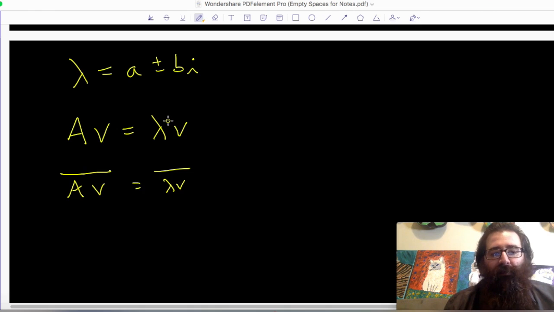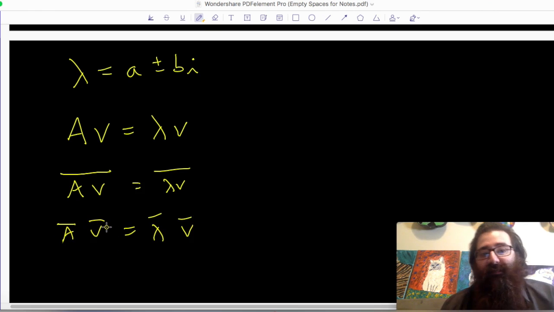If these two things are equal, then their complex conjugates should be equal. And what we can say further is that the complex conjugate of a product is equal to the complex conjugates of the factors multiplied. So we could say this is A bar times V bar equals lambda bar times V bar. And furthermore, since A is a real matrix, the matrices that we looked at, those 2x2 matrices, only had real entries.